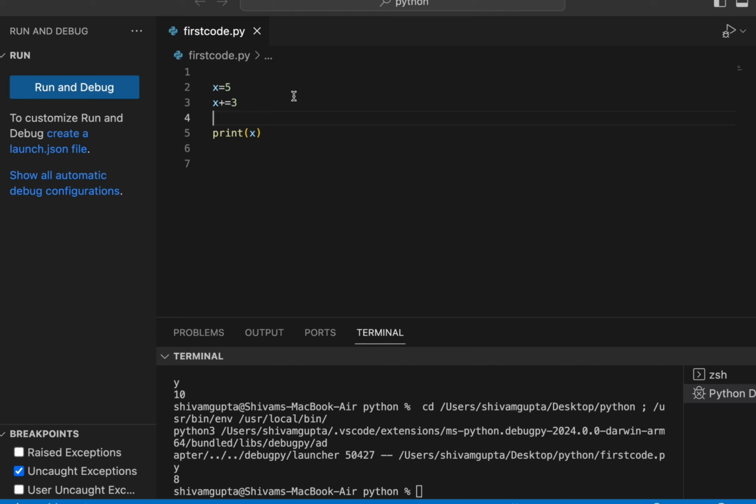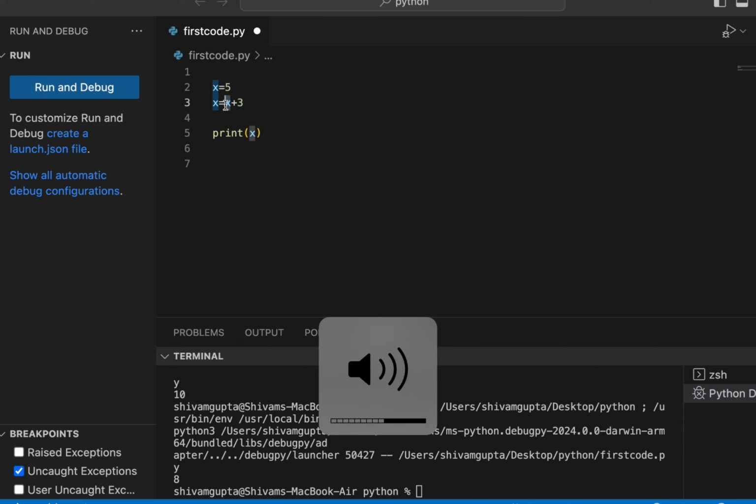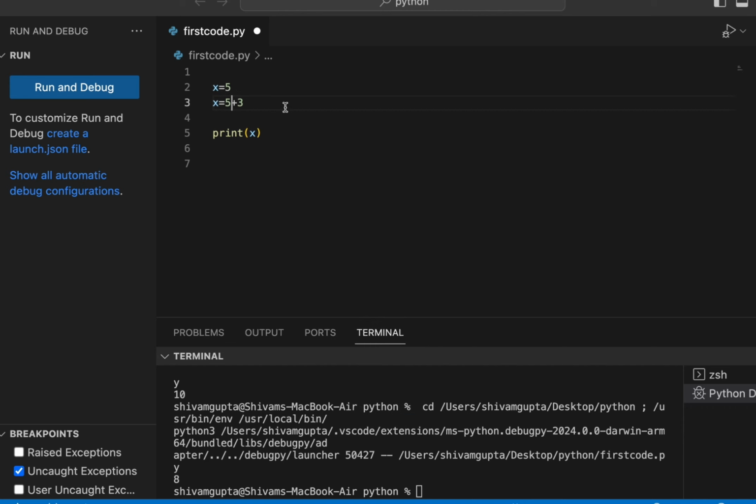So x will tell it to increase a value by 3. Now we can also write it like this too: x equals x plus 3. You can see that 5 will be passed over here and it will be like print 5 plus 3. So this is how it will pass and give a result, but you can also write it this way: plus equals. Now if I write minus here, it will say, show me the result.